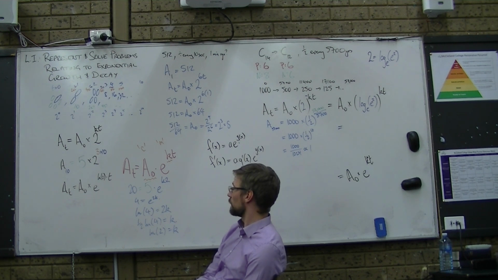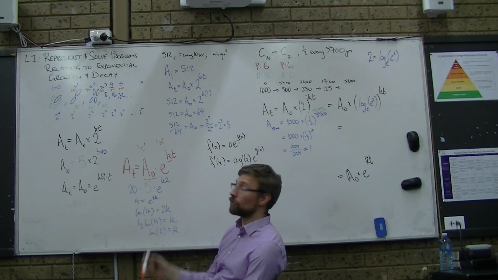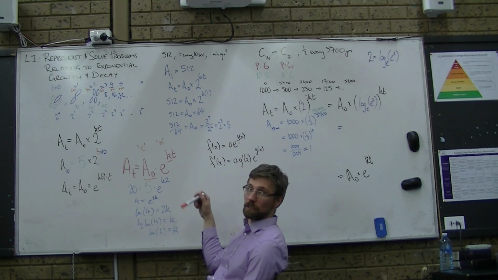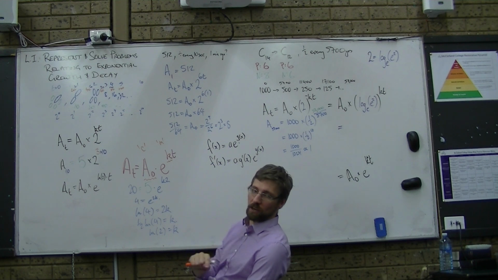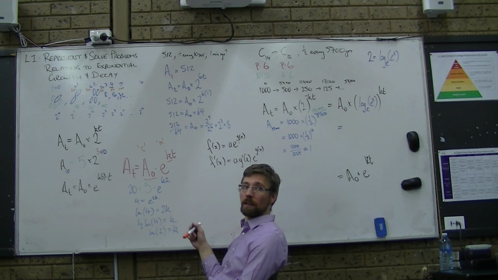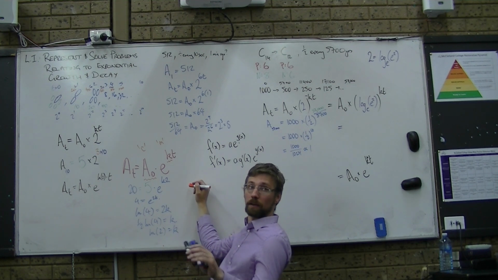The best thing about this, you don't even have to know if it's growing or shrinking. You just run the numbers. If k comes out negative, then it must be shrinking. If k is positive, it must be growing. Highly, highly recommend, read the scenario, think which way it should be going before you even do any calculation. That way, when you get your number out, you can go, does that feel about right?